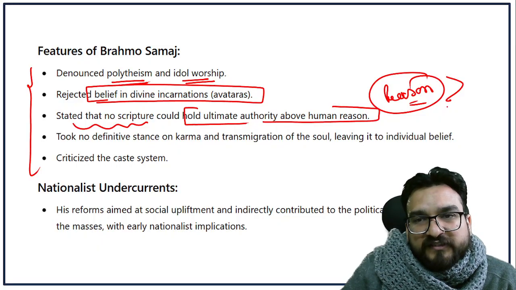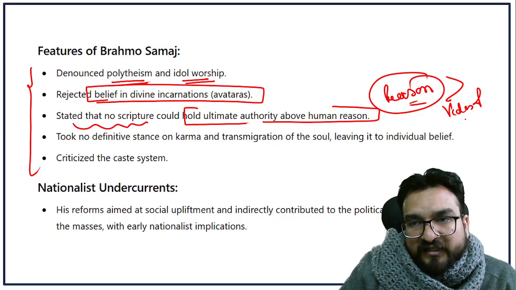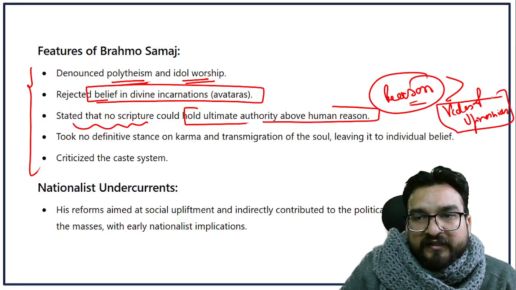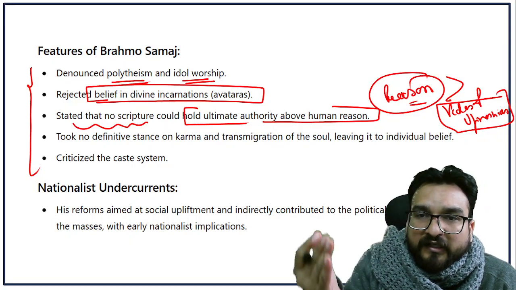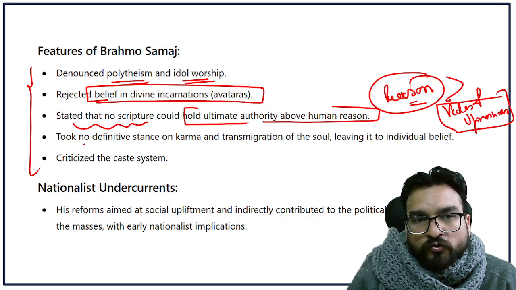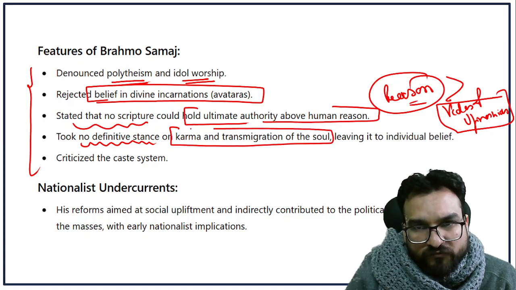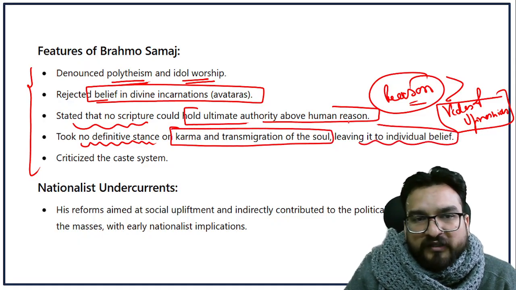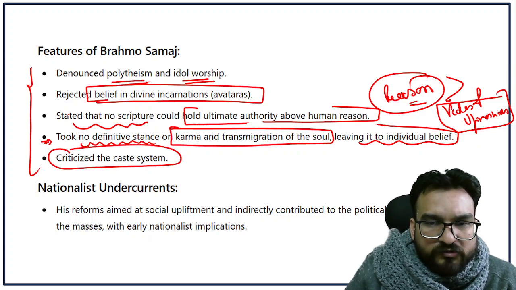The scriptures like Vedas and Upanishads still hold importance, but they should not be read in silos. They should be read with your critical reasoning, rational thinking. Also, he took no definitive stance on karma and transmigration of the soul, leaving it to individual belief. He also criticized the caste system.